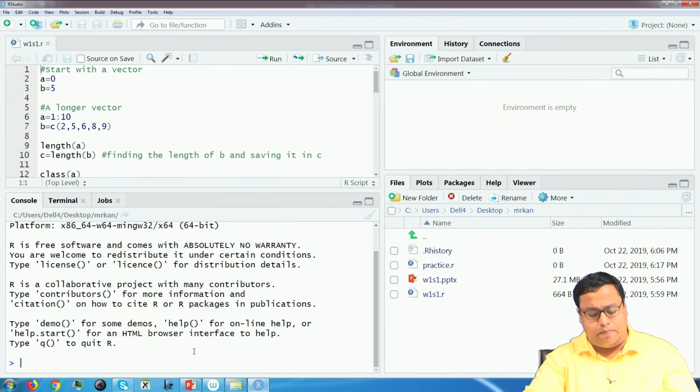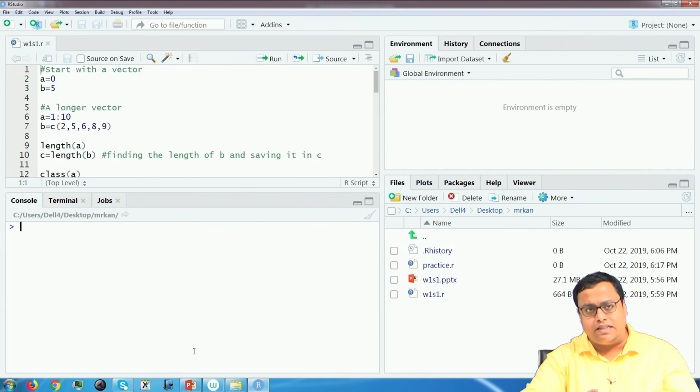what I will do is I will press Control L. So, I just press Control and L, keeping Control and L. Control L cleans the console at any point of time. So, Control plus L is what I use to keep the console clean.